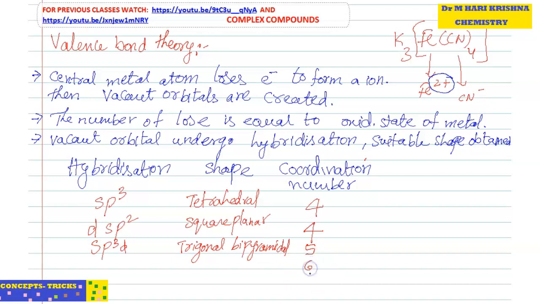With coordination number 6, two are possible: sp3d2 or d2sp3. In both cases we have only one shape, octahedral.